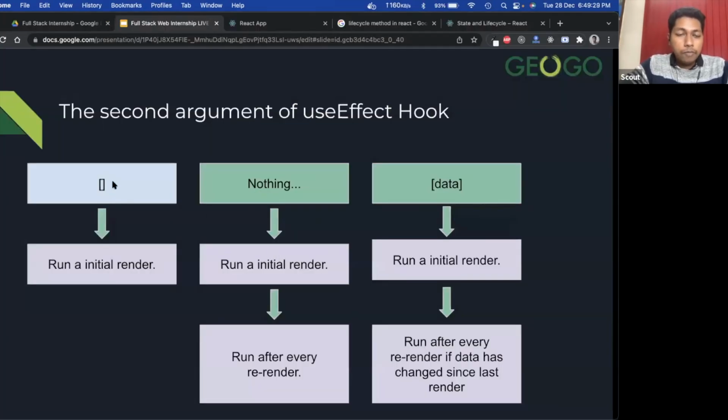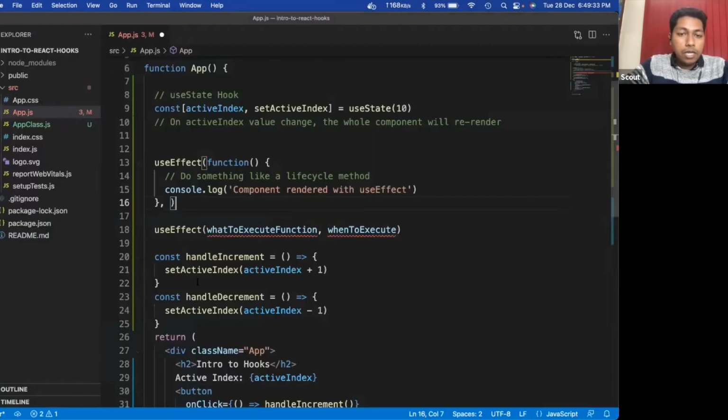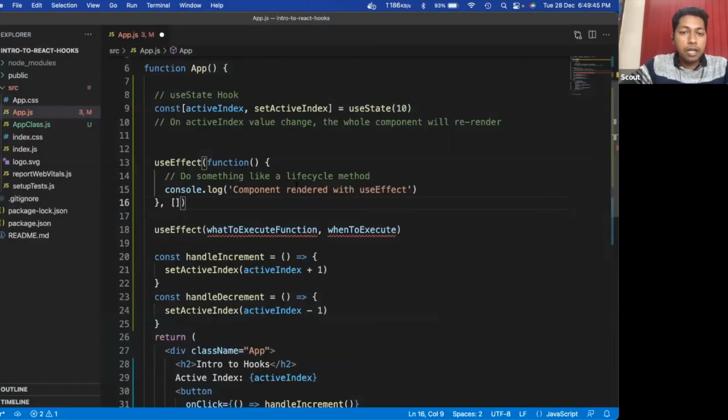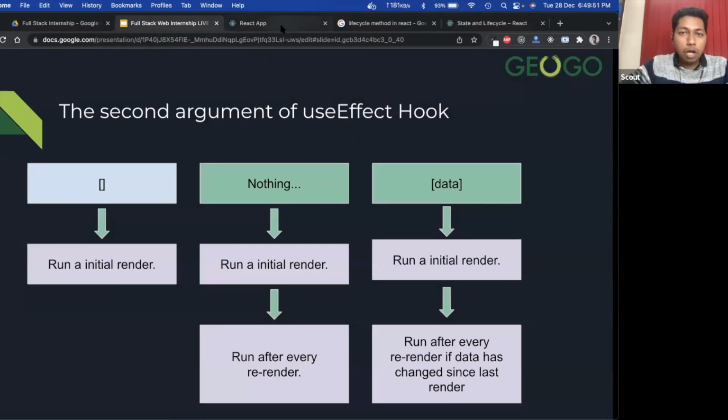If in this second argument we give only empty square brackets, then it will run in the initial render only. It will not run at any other time. Let's see how it works.